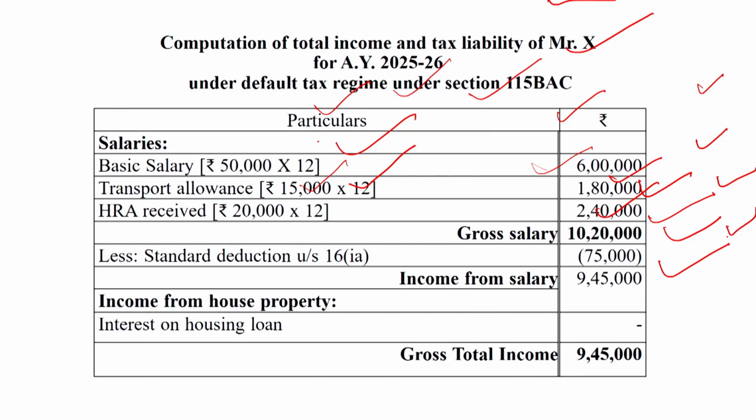So dear students, 9,45,000 is the part of the gross total income. Next, income from house property, interest on housing loan.